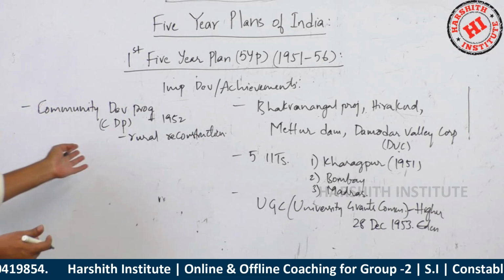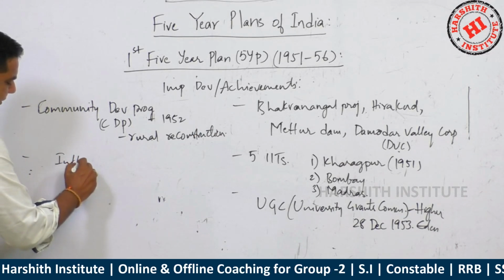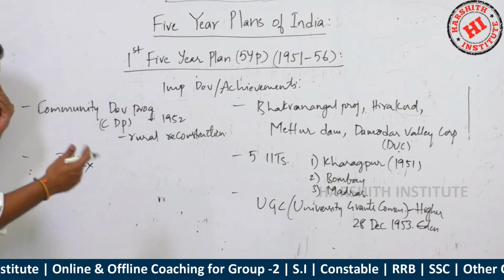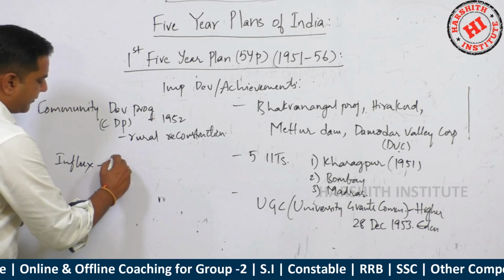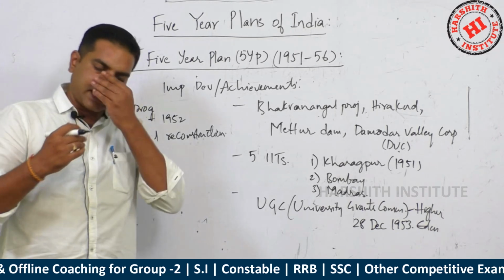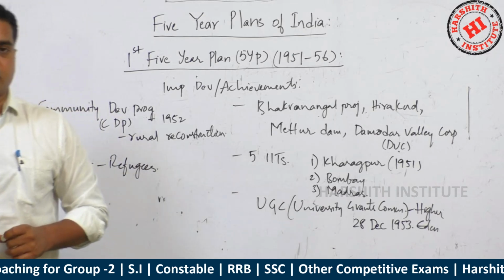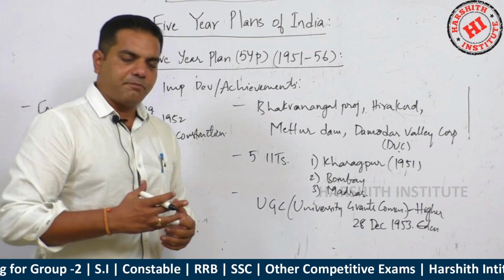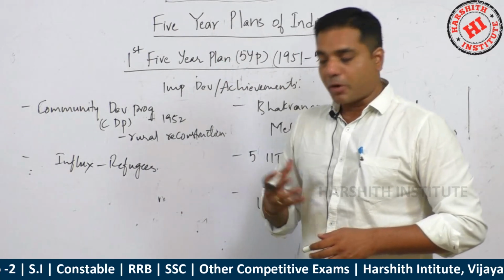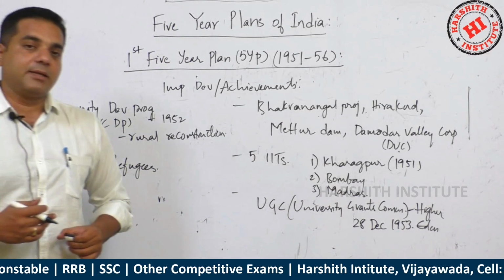Now some more developments that happened: influx of refugees. These are not achievements, these are developments that happened at that time. A huge influx of refugees kept coming from Pakistan through the 1950s and 1960s. When Pakistan was formed, Muhammad Ali Jinnah promised, before the division, that Pakistan would never be a religious state but would be a secular state.